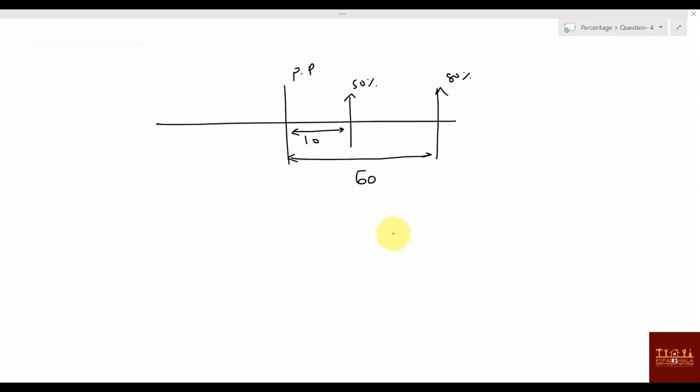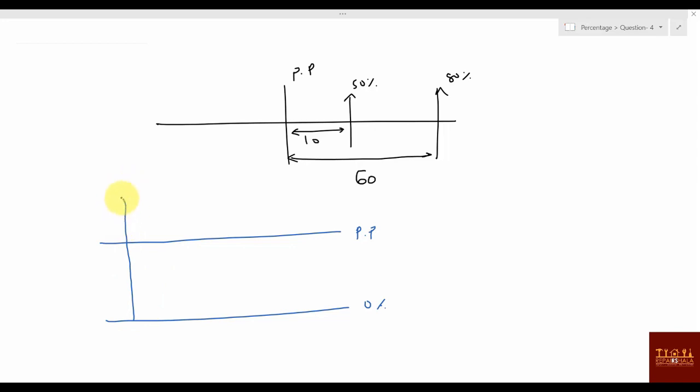So again, if you want, you can draw like this. This is your passing percentage and this is your 0 percentage. If you score how much? 50 percentage, right? So 50 percentage will be somewhere here. You are extra how much? You can say you are extra 10 marks. But when you score 80 percentage, right? When you score 80 percentage, then how much extra you are having? You can say you are having extra how much? 60, right?